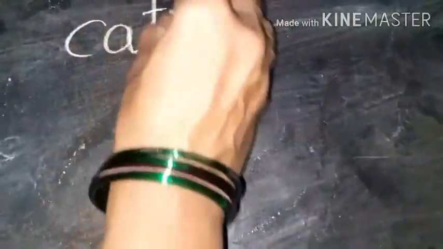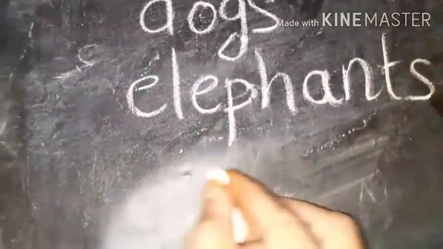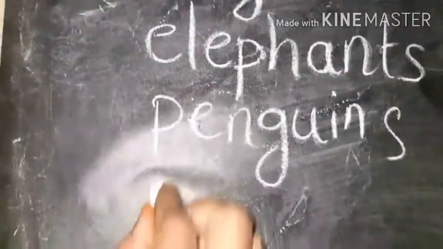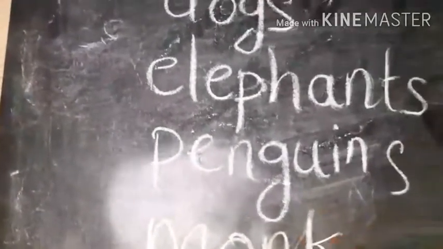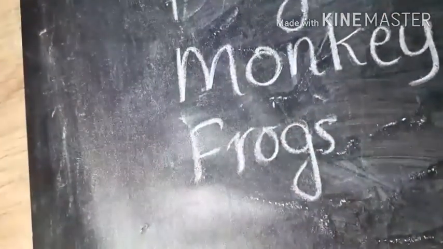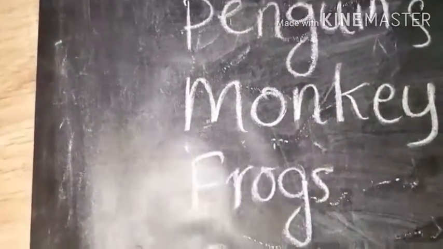What are the animals? Cats, dogs, elephants, penguins, monkeys and frogs, and pigs also.